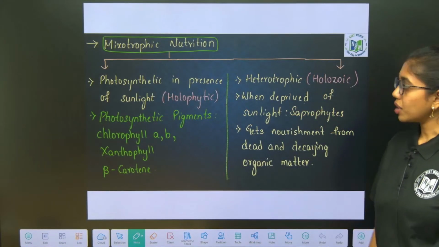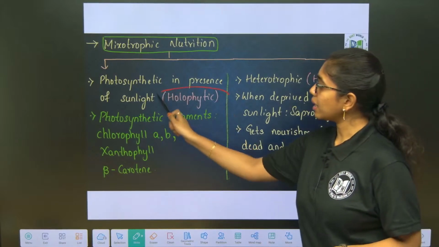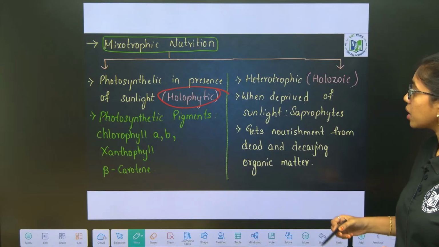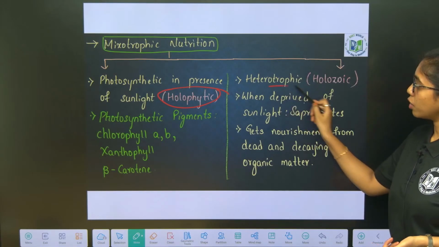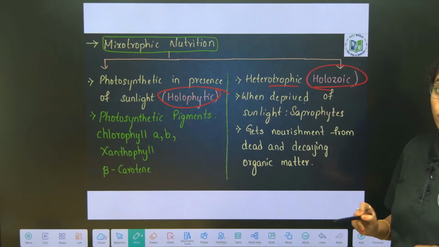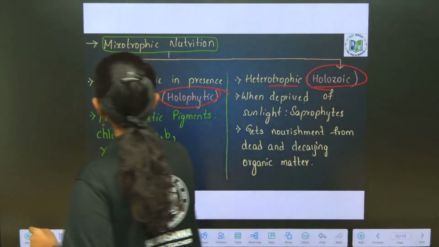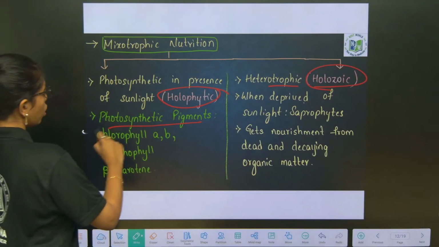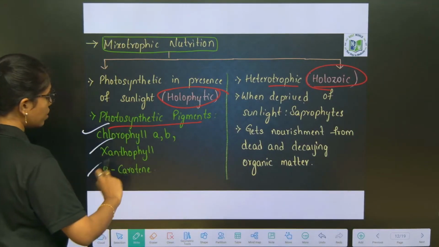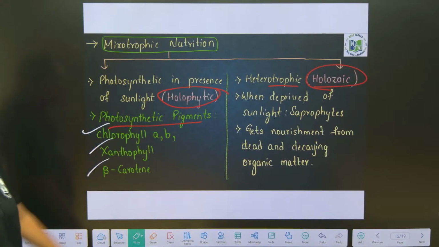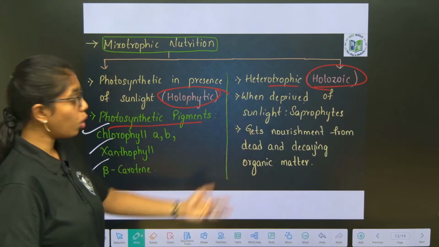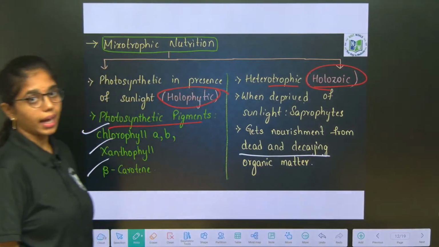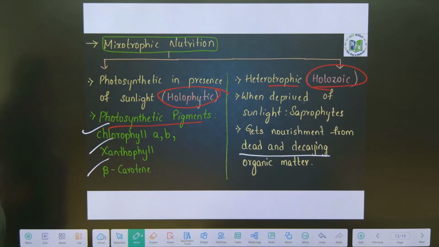Mixotrophic mode of nutrition, as I told you. Photosynthetic, in the presence of sunlight, it conducts a holophytic mode of nutrition. In the absence of sunlight, it is heterotrophic or holozoic mode of nutrition. And the photosynthetic pigments include what? Chlorophyll A and B, xanthophylls and beta carotene. In the heterotrophic holozoic mode, it gets nourishment from dead and decaying organic matter. Till here it is clear, right beta?